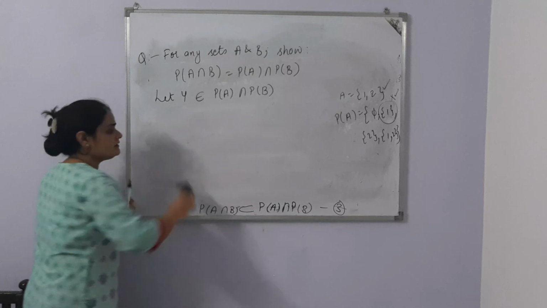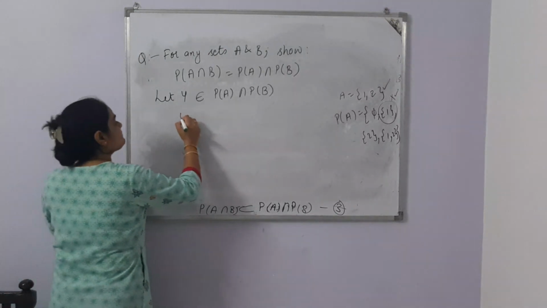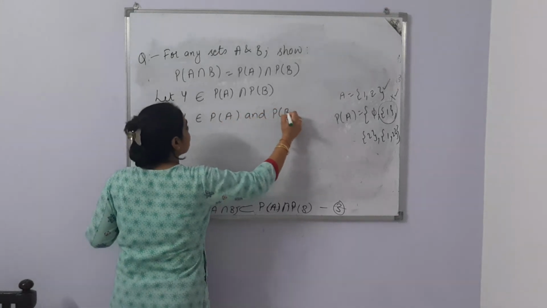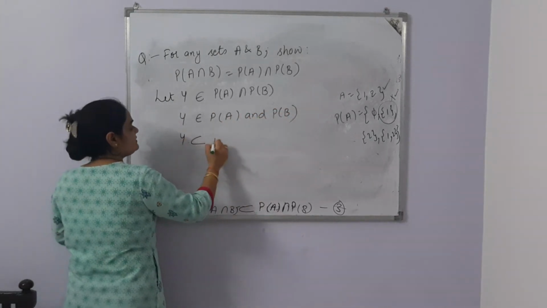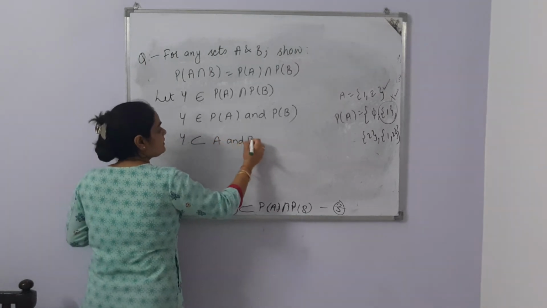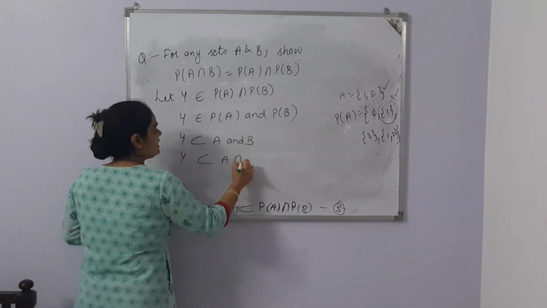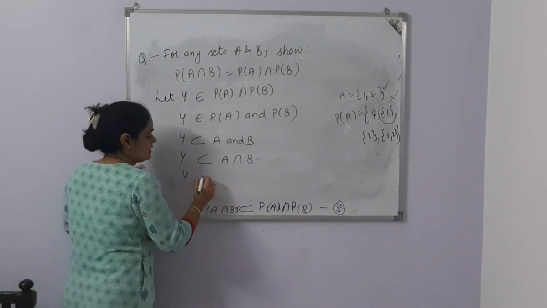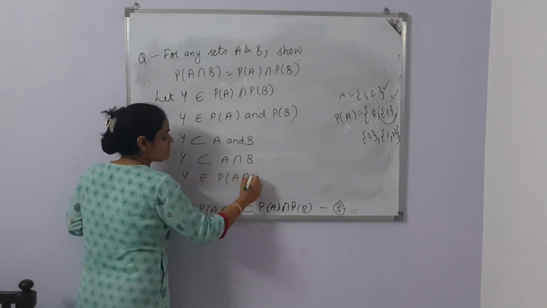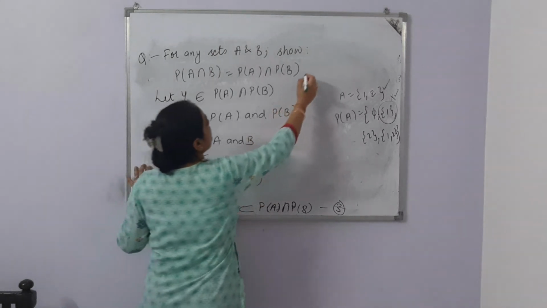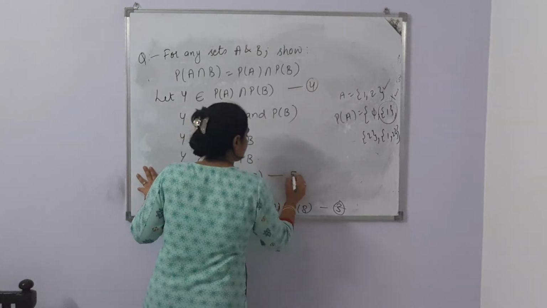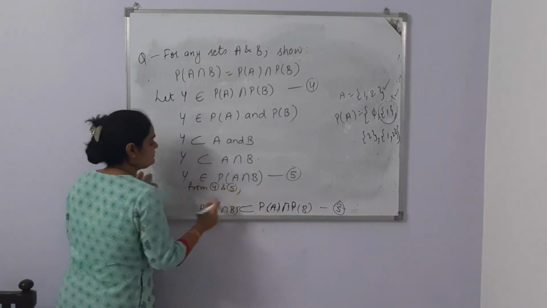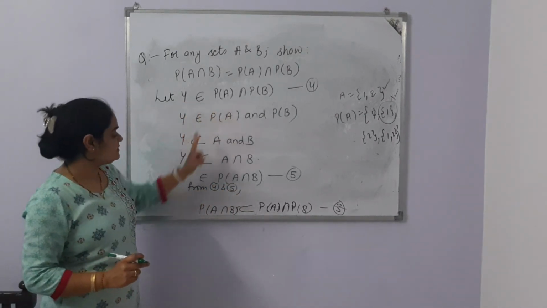Or we can write it in another form, that means we can elaborate it. Y belongs to power set of A and power set of B. That means Y is a subset of A and B. Y is a subset of A intersection B. If Y is a subset of A intersection B, then Y of course belongs to this power set. If this is your 4, this is your 5. So from 4 and 5, what result do we get? That of course Y belongs to this set, Y belongs to this set.